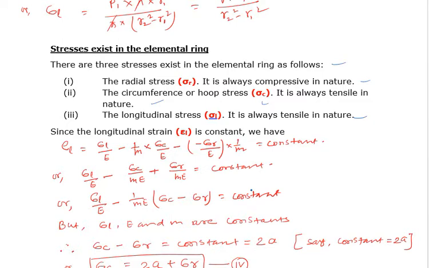Since in case of a thick cylinder, it is assumed that the longitudinal strain is always constant.